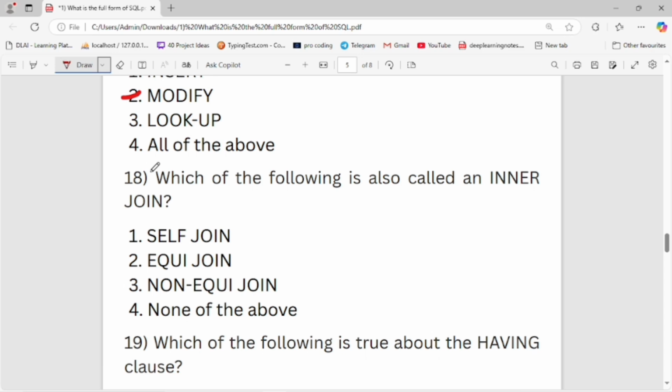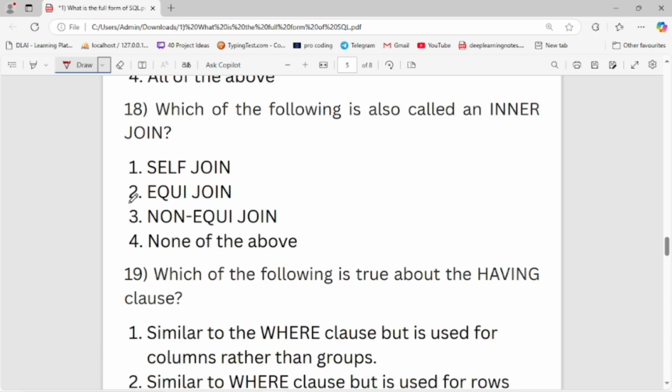Now let's move to the next question. Which of the following is also called an inner join? First is self join, second is equijoin, third is non-equijoin, fourth is none of the above. Second is the right option. It is also called an equijoin. Natural join, inner join, also called an equijoin.